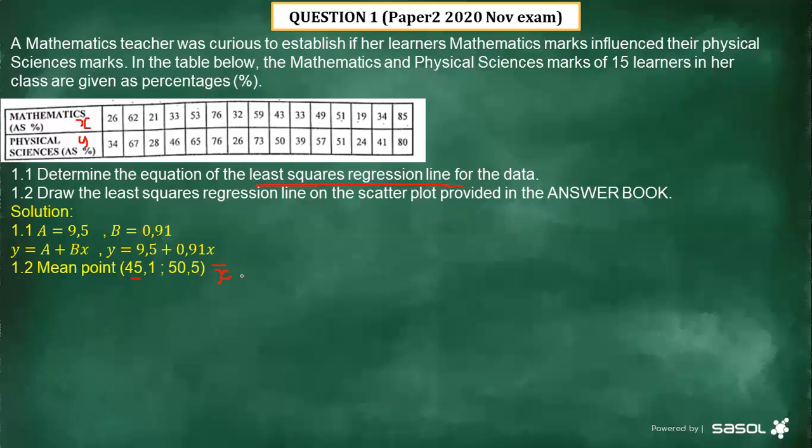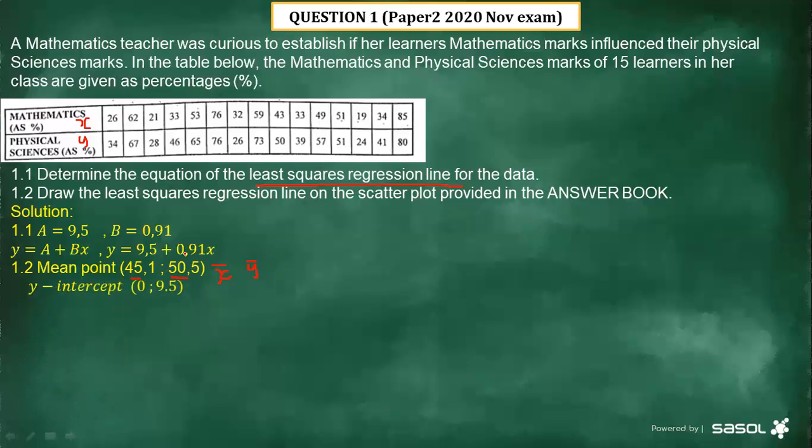That is going to give us this value of 45,1. Thereafter, we are looking for the one where you see Y, and then on your calculator you press Shift 1, 4, and then you will see the y line there. After seeing that y line, you then press 5 because it is number 5. Then you press the equal sign, and it's going to give us this value of 50,5.